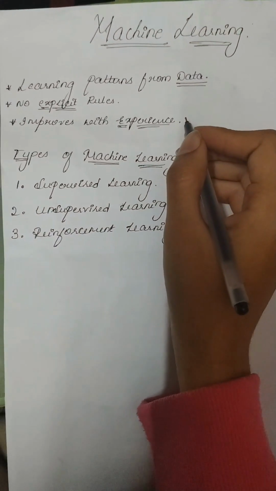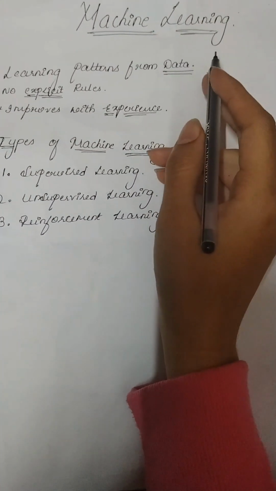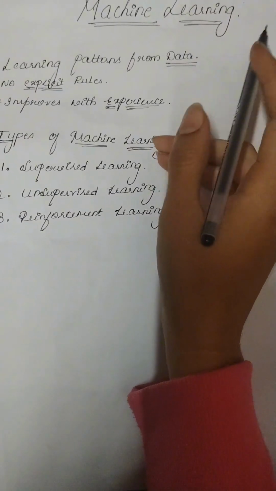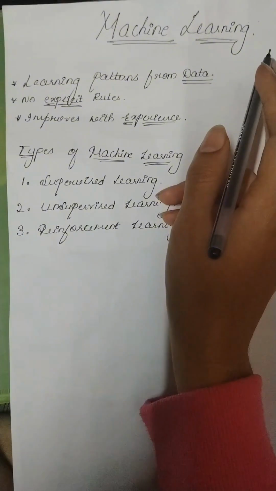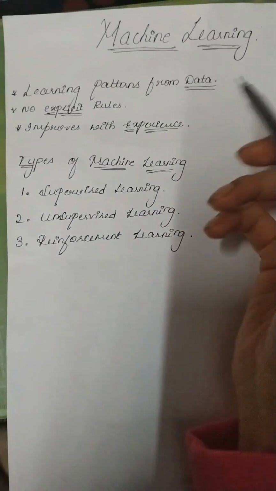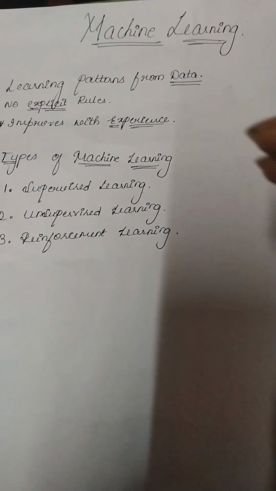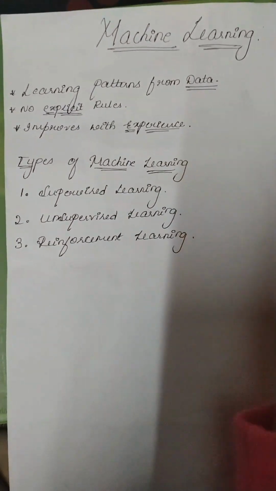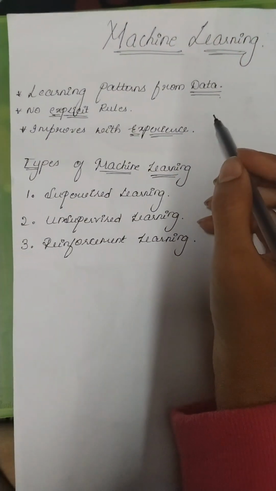So now let us learn about machine learning. What do you mean by machine learning? Machine learning refers to an AI which focuses on building systems that learn from data. For example, if we consider programming languages, we actually build the rules, right? We will write the algorithms and everything. But when it comes to machine learning, it learns from the data, wherein it improves via experience.